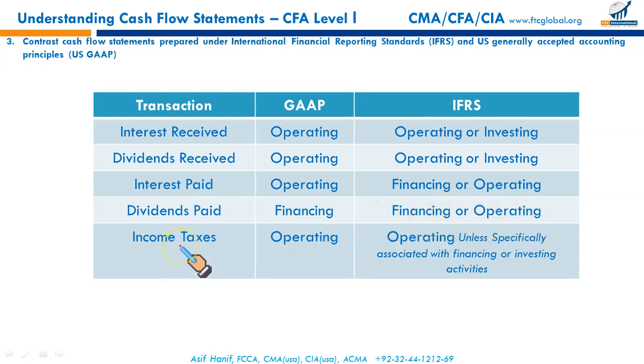Income taxes paid are an operating outflow. Under IFRS it could be primarily treated as an operating outflow unless you can specifically allocate this tax either as an investment or a financing outflow.